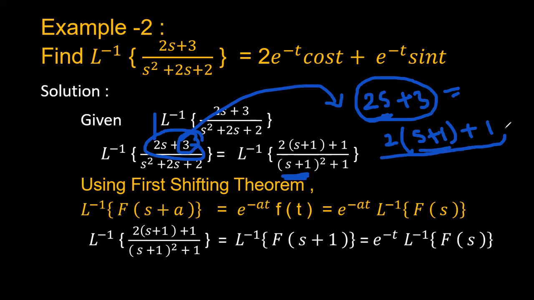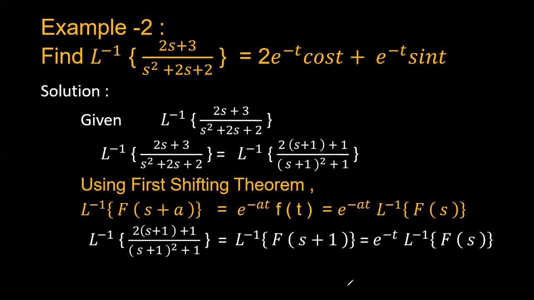So this 2s plus 3 can be simplified as 2 into s plus 1, plus 1. If you simplify this, again you have to get this value. In that way, you have to simplify this numerator expression or equation. Okay, so in that way the numerator is simplified.